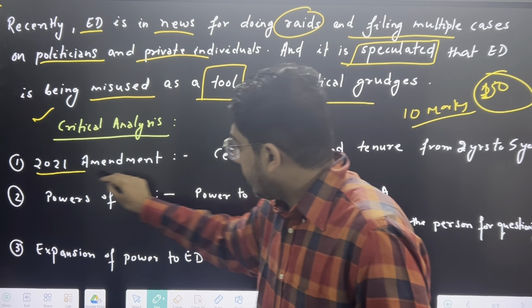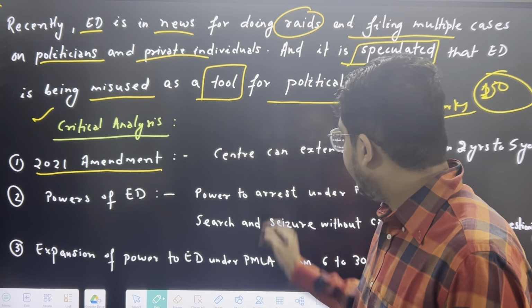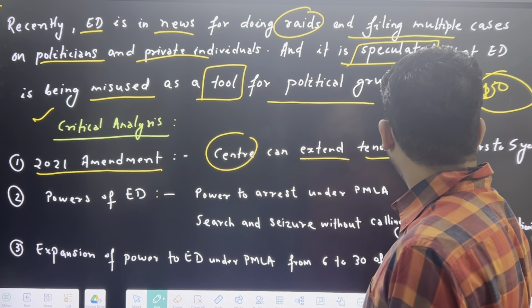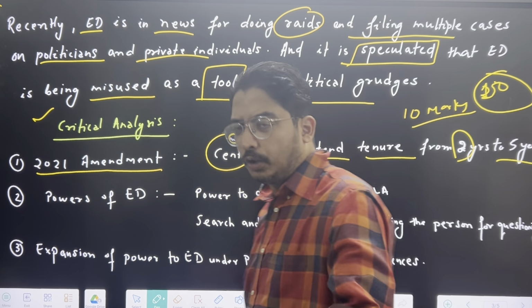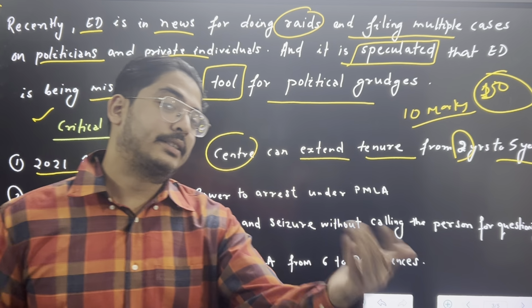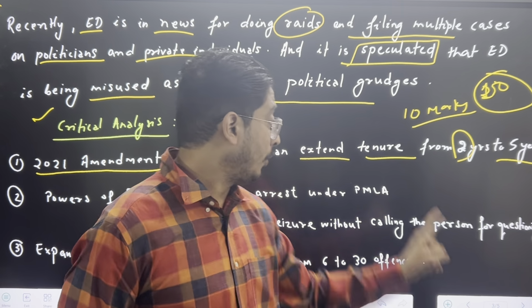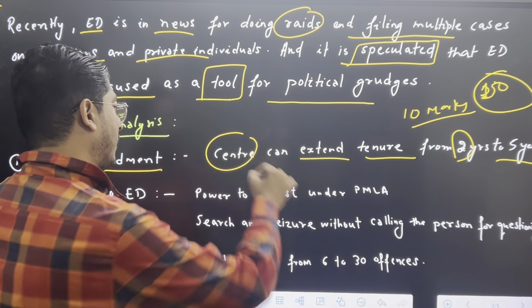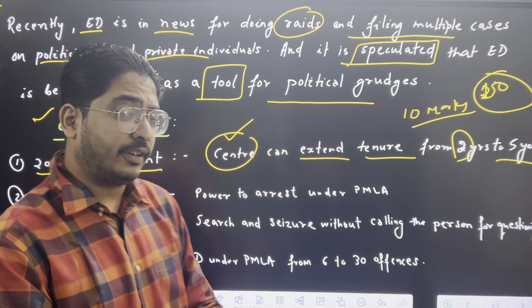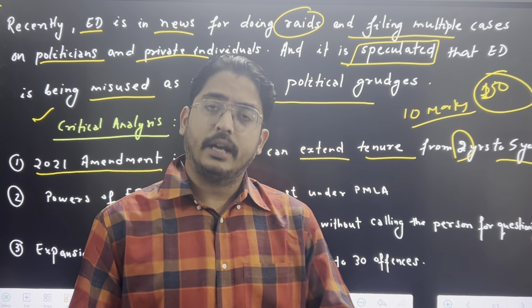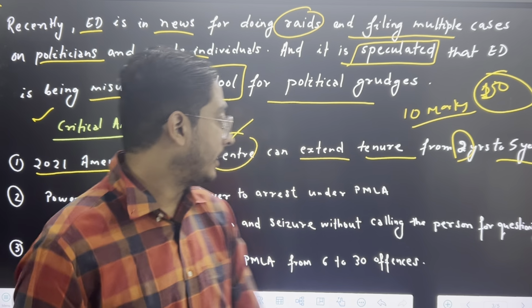First of all, in 2021 there was an amendment. The center can extend the tenure from 2 years to 5 years. Usually it is 2 years, but now the center can extend. Again, it is prone to misuse. It can be extended from 2 to 5 years. Who has the power? The center has the power. The tenure of the director of ED can be increased by the central government.